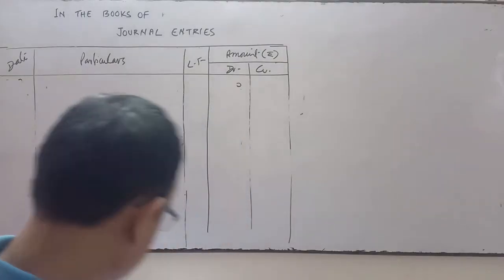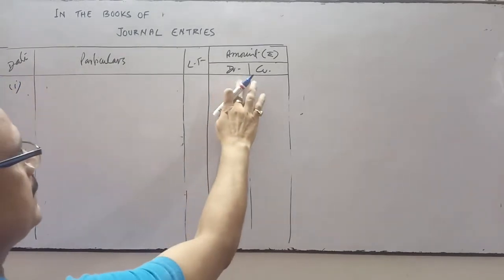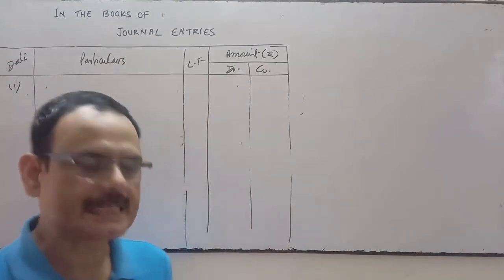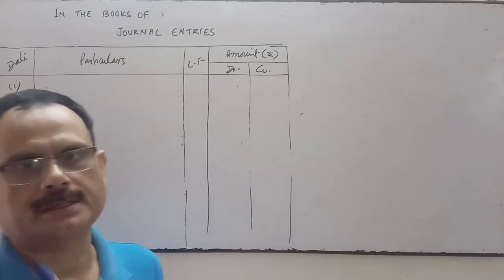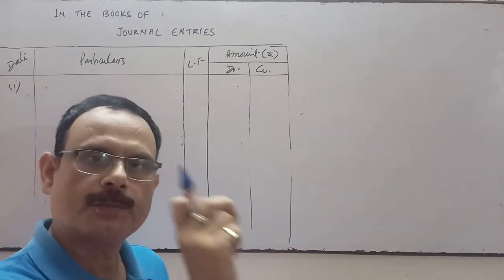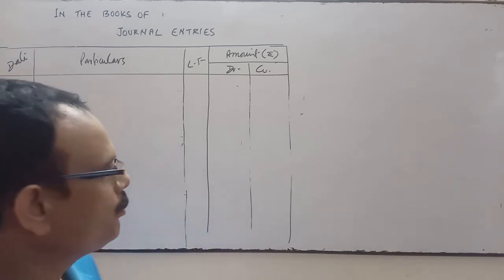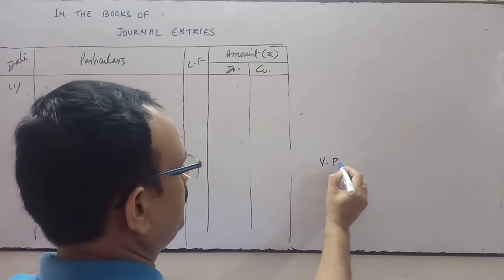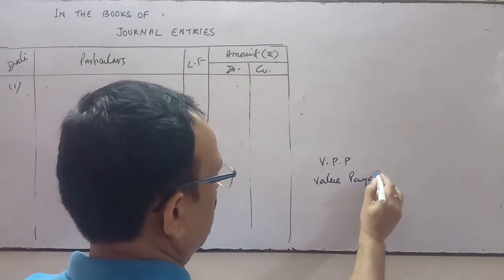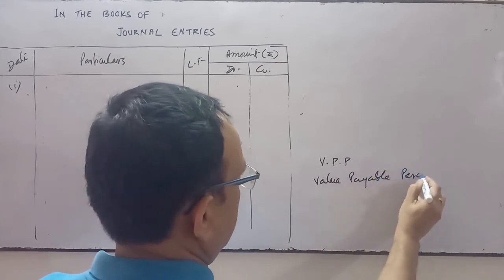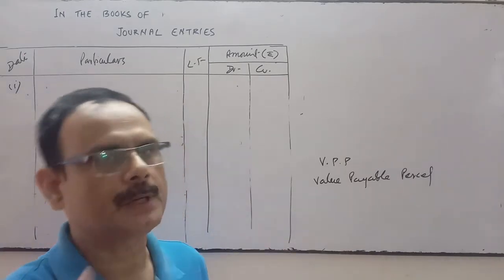Generalize the following. Serial number 1. Generalize the following transactions. The transaction number 1 is received a VPP. VPP means value payable parcel. When you pay the amount of that parcel, then only you receive the parcel. So value payable parcel. When you pay the value of that parcel, then you will get that parcel.